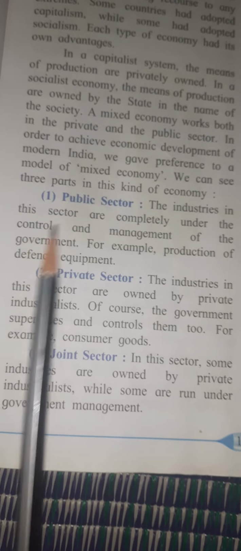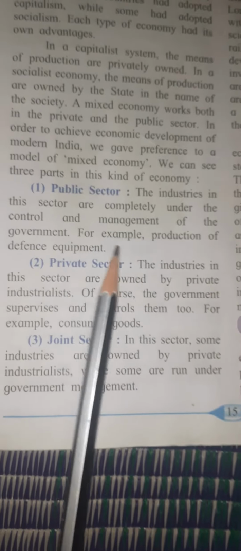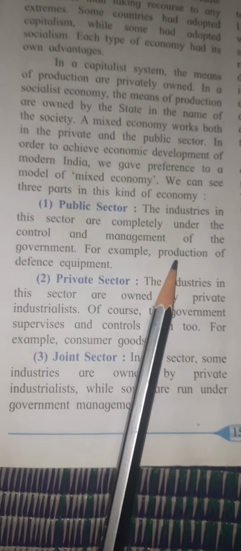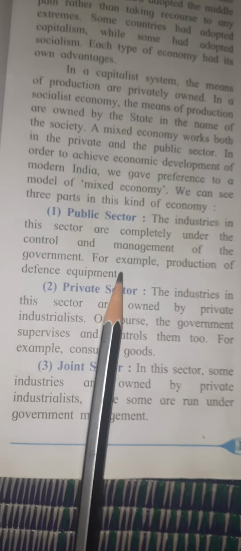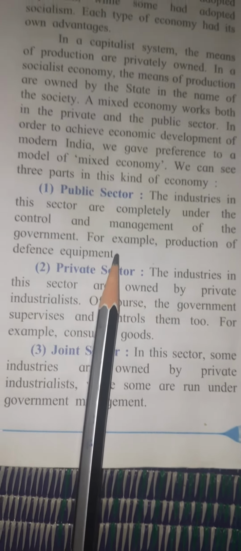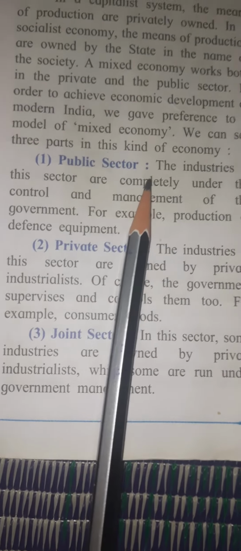Public sector: the industries in this sector are completely under the control and management of the government. For example, production of defense equipment. Defense equipment which is used in warfare is made by the government only. We have government undertaking companies which are completely owned by government. That is called the public sector. That is not owned by any private sector.